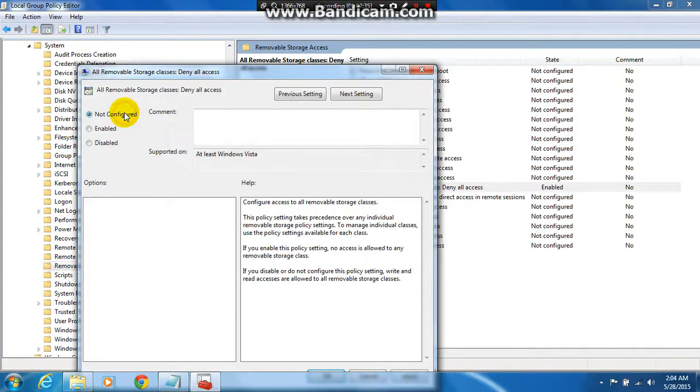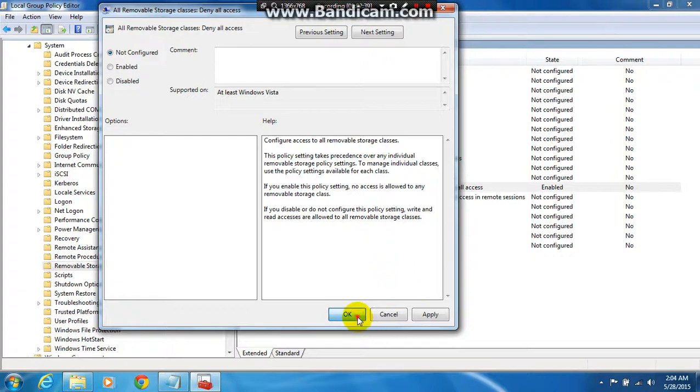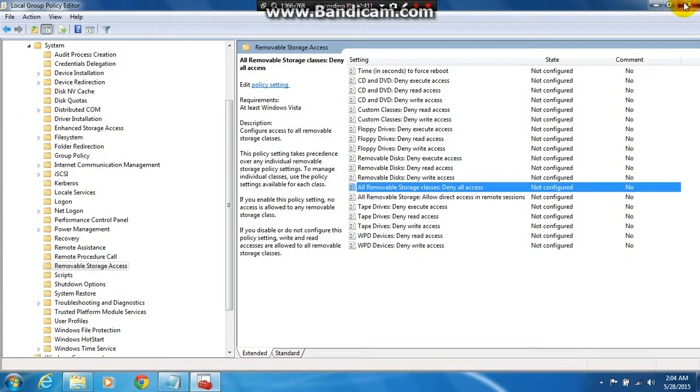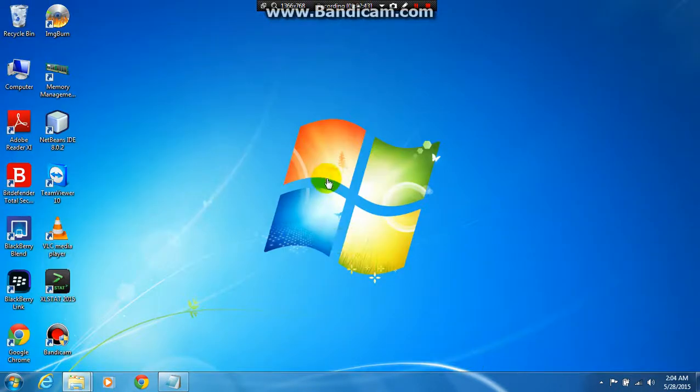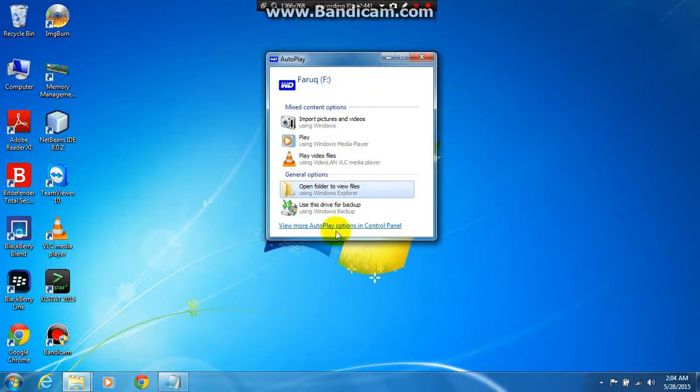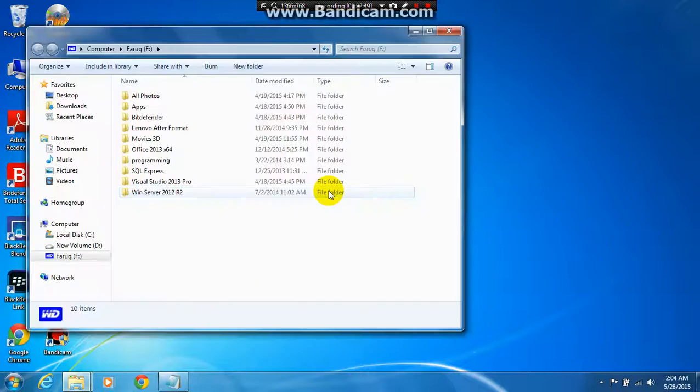set it to not configured. Okay, and now click on open folder to view files, and here are your folders.